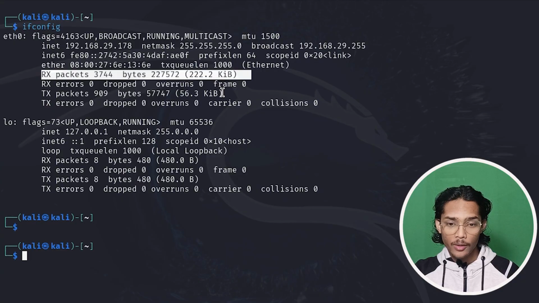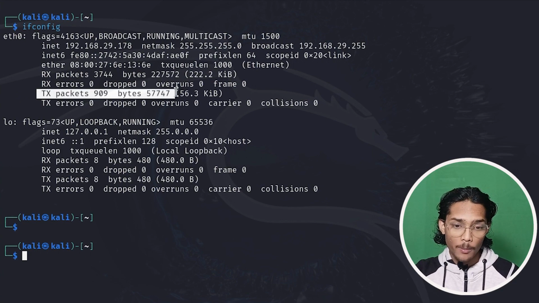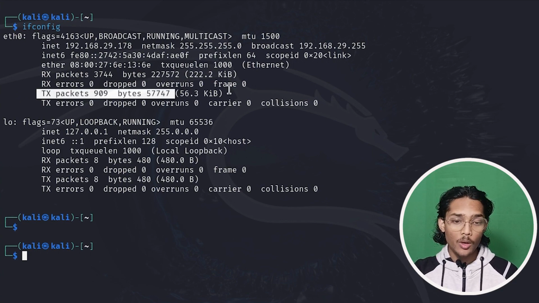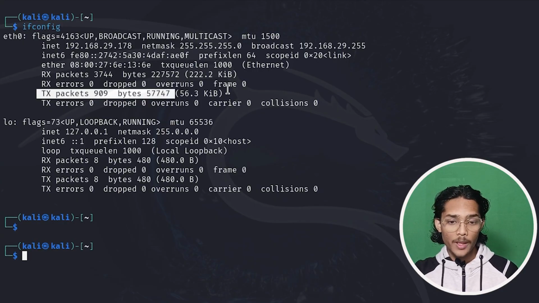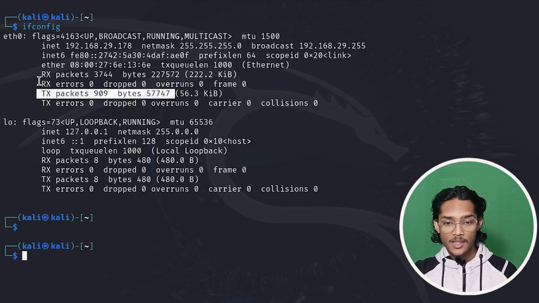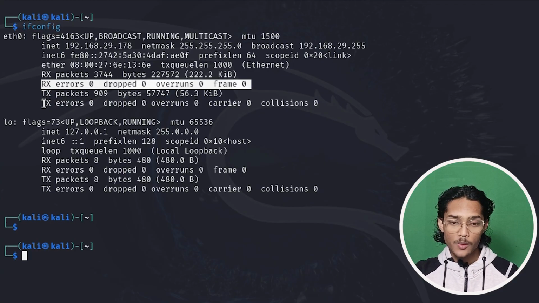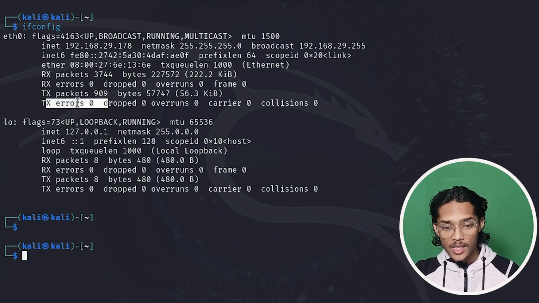And then we have TX packets, that is 909. This means your machine has sent 909 packets till now, totaling 56.3 KiB of data. This is also some pings, data uploads and some network scans. Then we have some error status. We have RX errors, that is 0. That means we have no problem while receiving packets, and the TX errors are also 0 because we have no problem in sending packets as well.